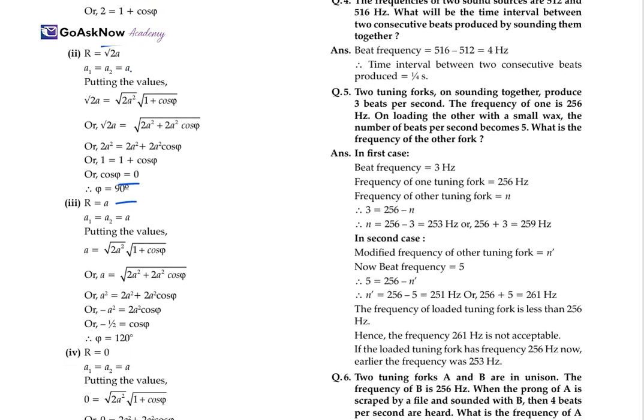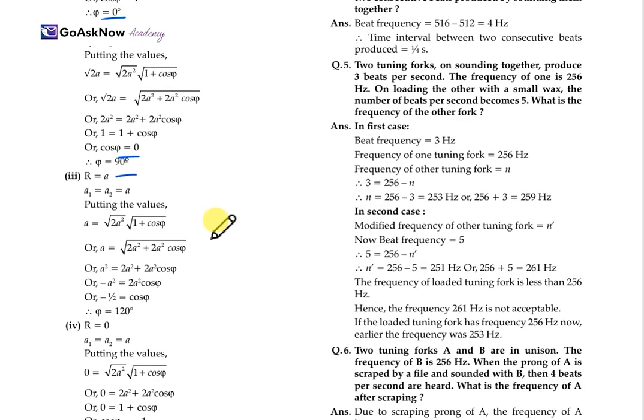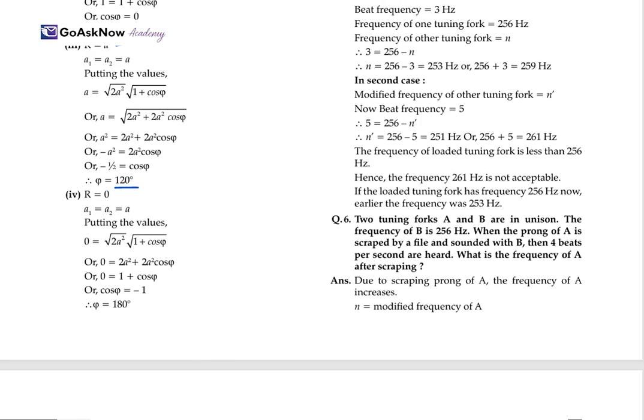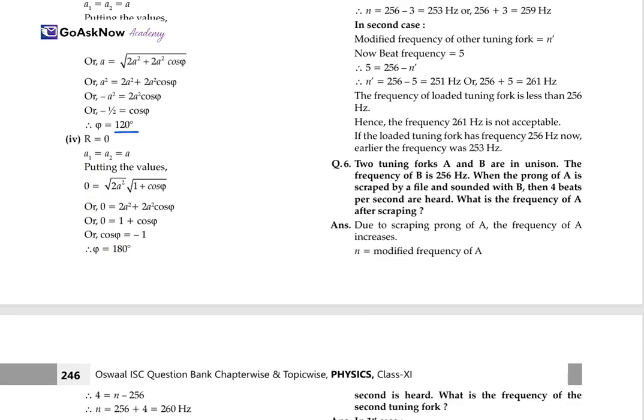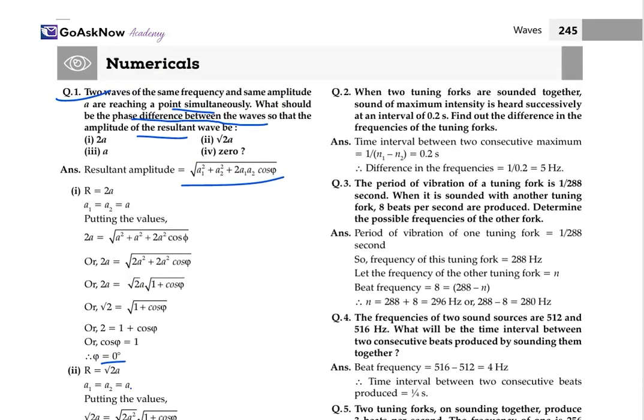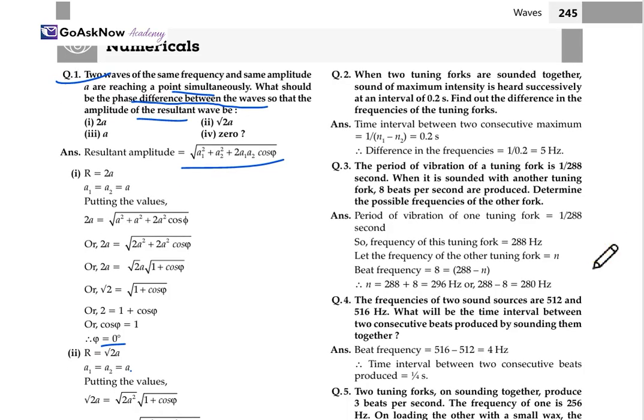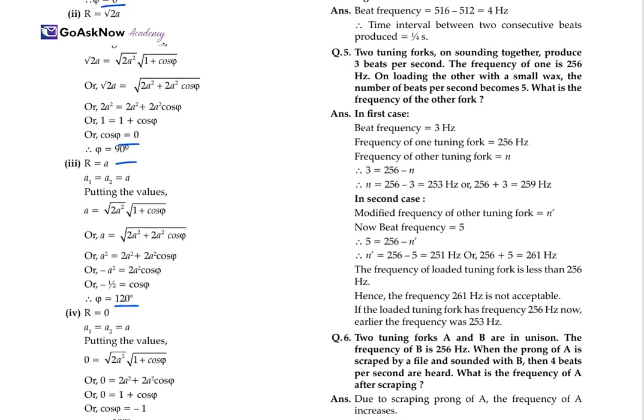That is for the condition R equals root 2 A. Now when R is equal to A, again substitute the value, and here you get another angle, which is 120 degrees. The phase difference will be 120 degrees. Then when R is equal to 0, with A1 equal to A2 equal to A, we put the value in the equation, and again we get the phase difference, which is 180 degrees. So this is the condition of the resultant amplitude for the different values of R: 2A, root 2 A, A, 0 and all. Now let's move ahead with another one.